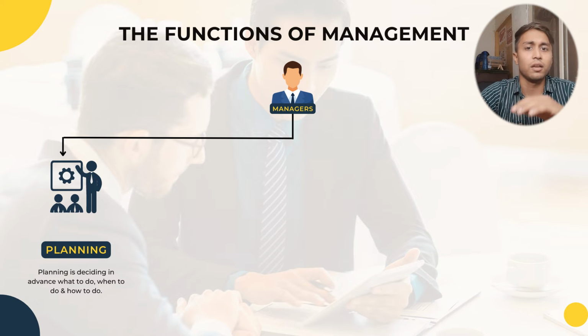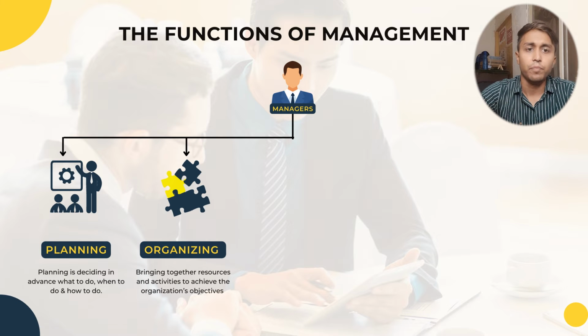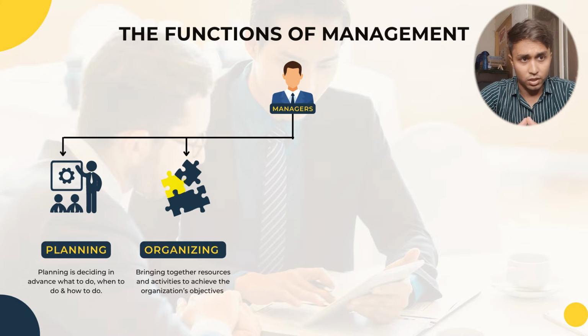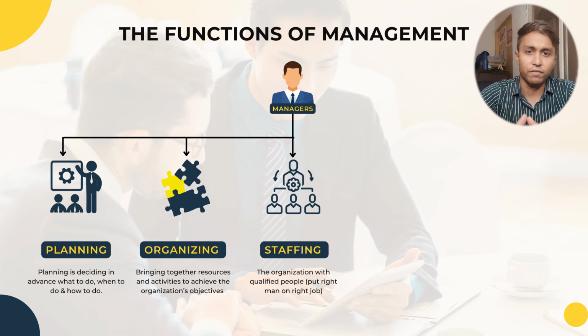After planning, the second function of management is organizing. After the plan, you need to organize resources and activities to achieve the certain goal. After planning and organizing things, you need to hire the staff, which is the third point. So staffing is the third point.